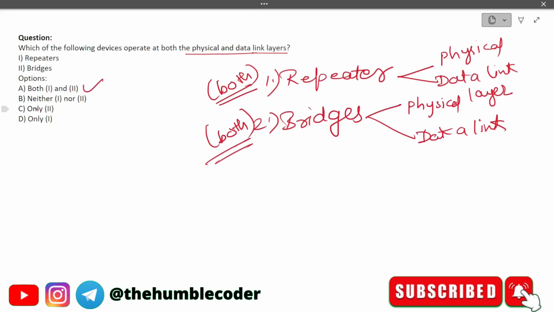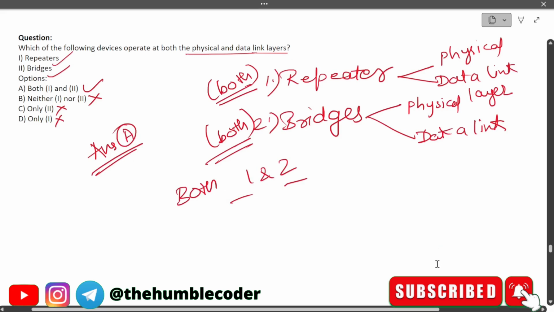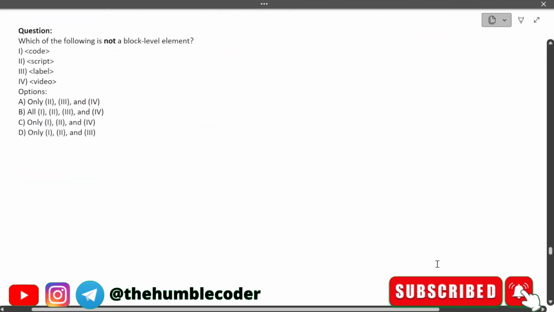Yeah, let's see. Neither 1 nor 2? No. Only 2? No. Only 1 also, no. So the correct answer in this case will be option A, which is both 1 and 2, which is both repeater and bridges operate at physical and data link layers. So the correct answer for this question will be option A. Moving on to the next question.